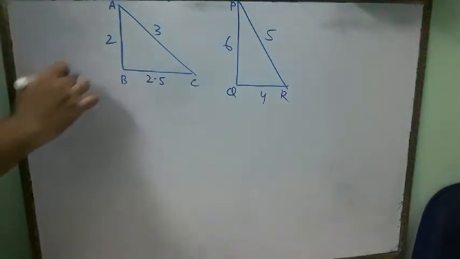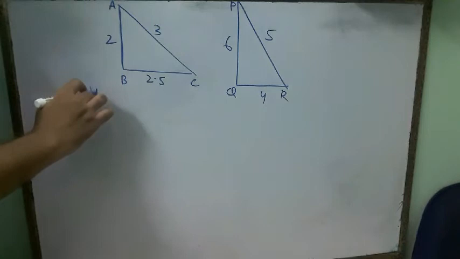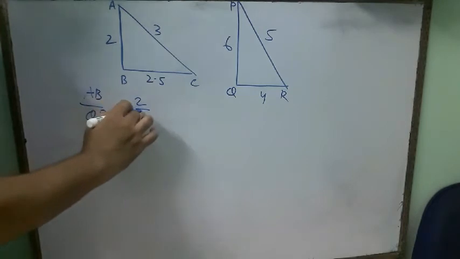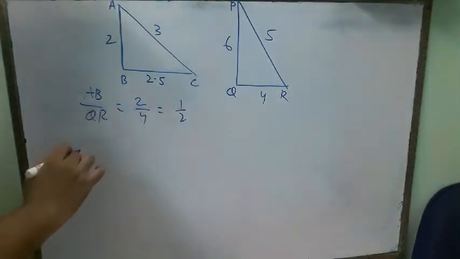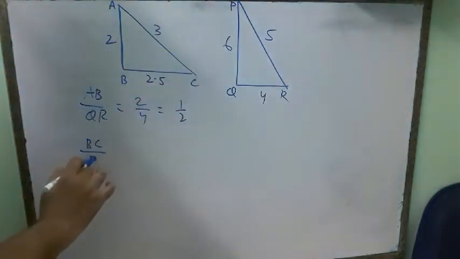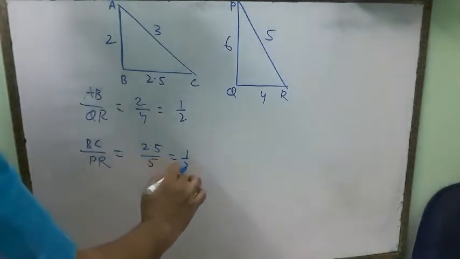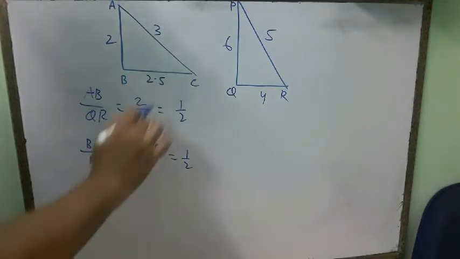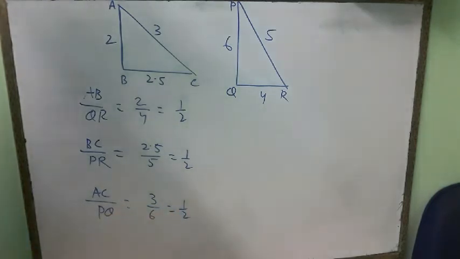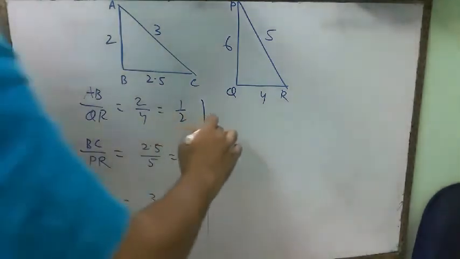So see, for this one, first of all I will do the naming. For naming, first of all I will check. AB divided by QR, that is equal to 2 by 4, that is equal to 1 by 2. Similarly BC divided by PR, that is 2.5 divided by 5, 1 by 2. Now AC divided by PQ, that is equal to 3 by 6, that is equal to 1 by 2. Now the ratio of all the three sides are equal, so we can say that triangle